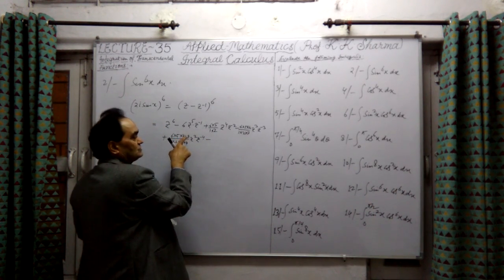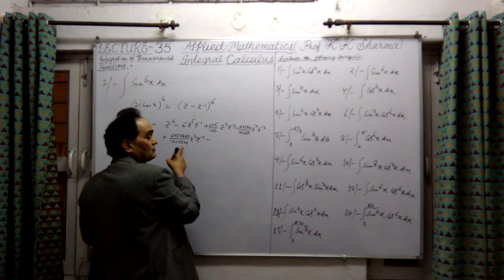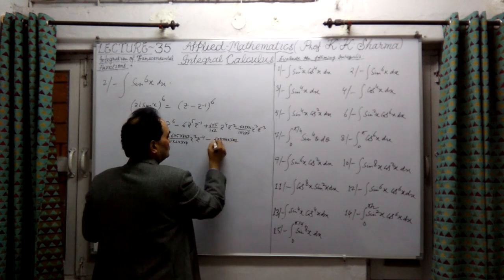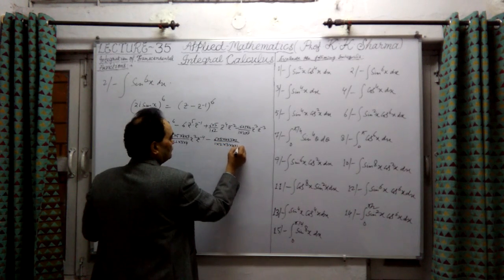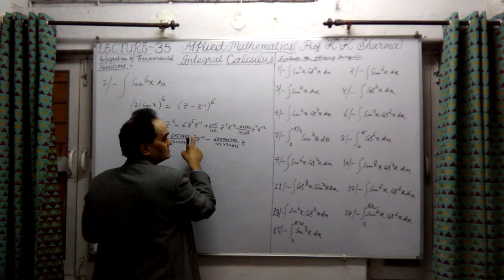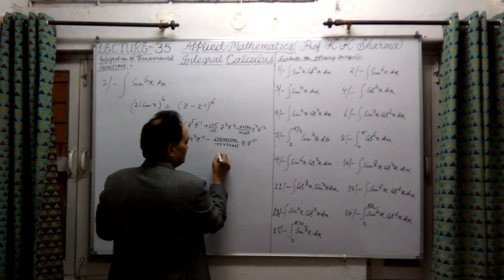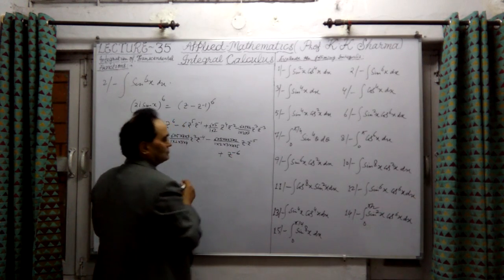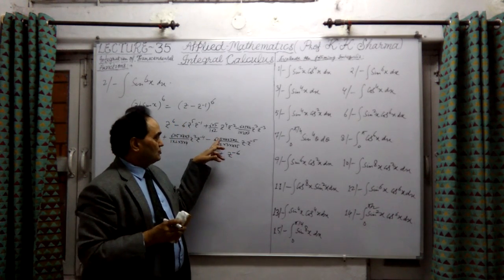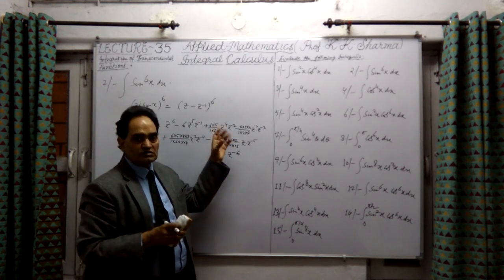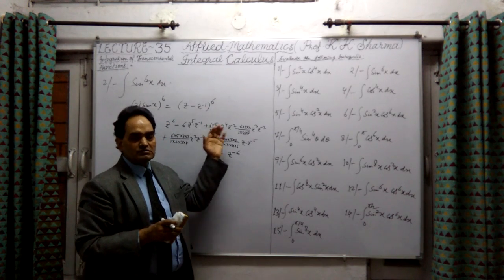Here 6, 5, 4, 3, 2, and in the denominator we will have factorial 5. It will be 6 into 5 into 4 into 3 into 2 upon factorial 5, that means 1 into 2 into 3 into 4 into 5, into z only, since the power has decreased, into z to the power minus 5. And the final term will be plus sign, z to the power minus 6 only. This will be factorial 6, that is 6 into 5 into 4 into 3 into 2 into 1, and the denominator also will have factorial 6.